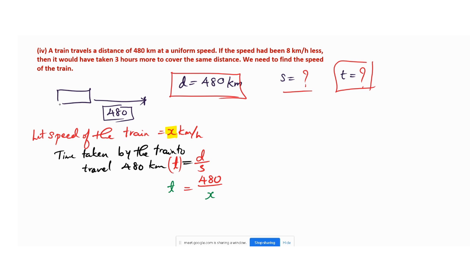This is our first part. This is our first part. This is our what? Only the first part. It is not the complete part. So now we will move on to the second part.